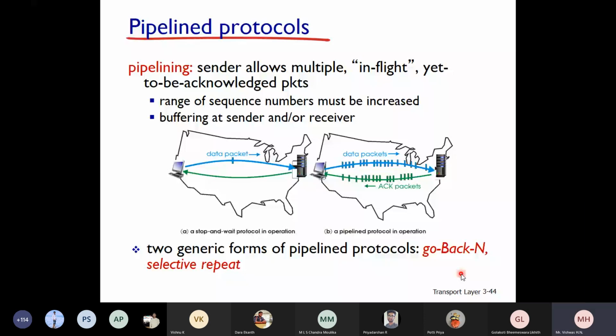Do you have any doubts here before we go to go back N? Any question? You might have a few questions, but definitely those questions will be addressed when we study go back N and selective repeat. Apart from that, do you have any other questions, students? Hello, am I audible? Yes, sir. So I hope there are no questions. So let me go to the next slide.